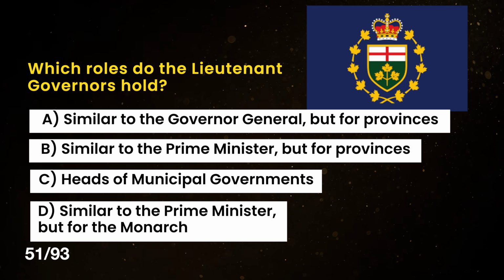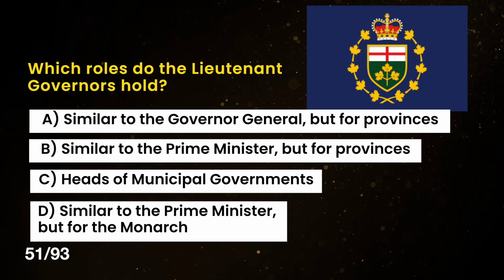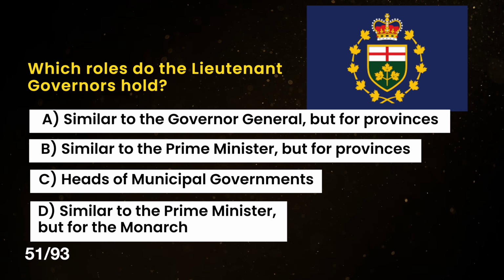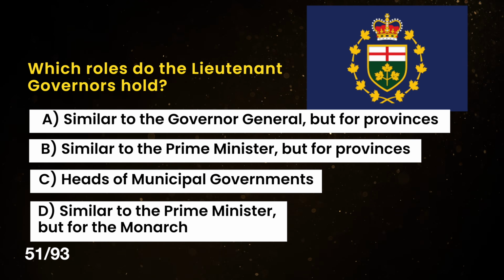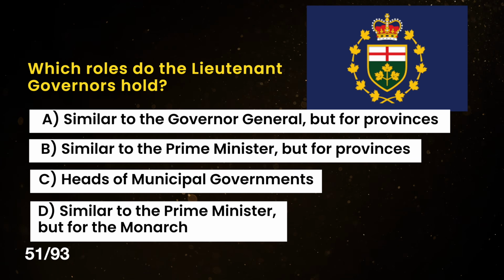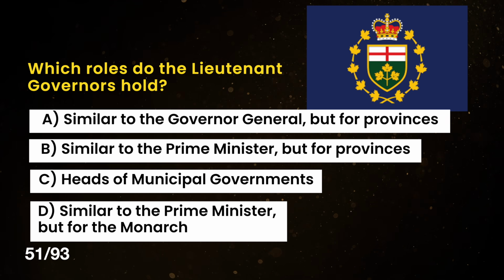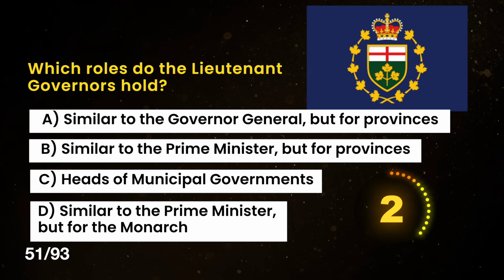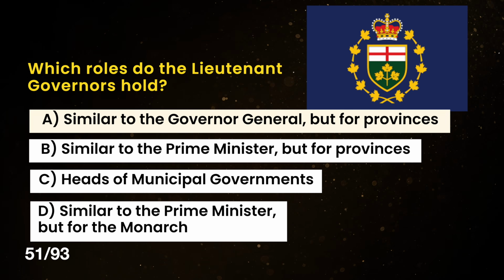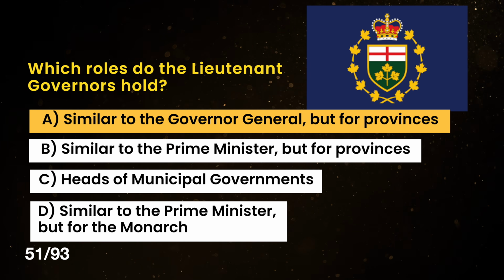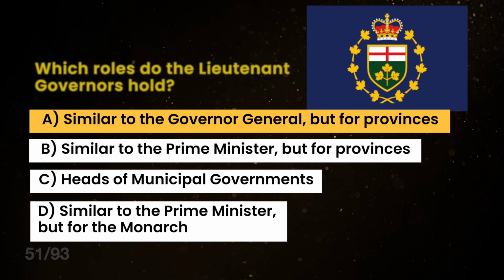Which roles do the Lieutenant Governors hold? A. Similar to the Governor General but for provinces. B. Similar to the Prime Minister but for provinces. C. Heads of municipal governments. And D. Similar to the Prime Minister but for the monarch. The correct answer is A. Similar to the Governor General but for the provinces.